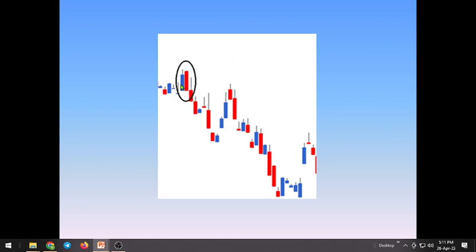Let us see the red Marubozu candle. When a red Marubozu candle forms, see that it retraced almost half of the Marubozu candle and then prices fell down. So an aggressive trader can take the bottom of the red Marubozu candle, or else they can take the trade at 50% of the Marubozu candle, and the market will fall down.